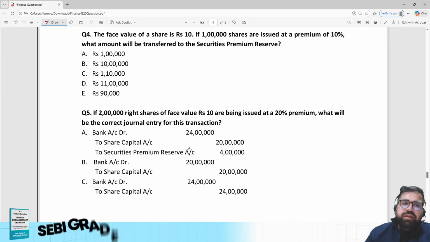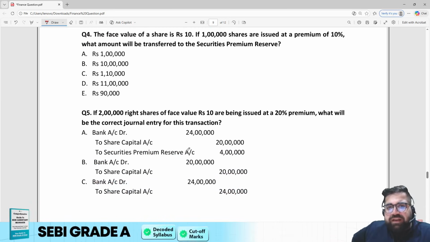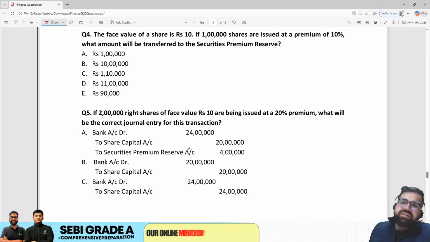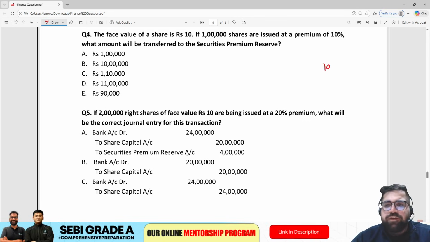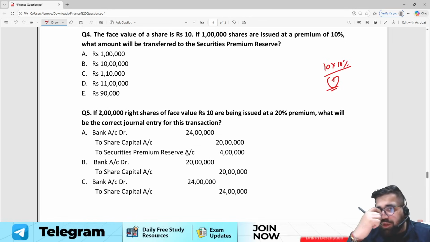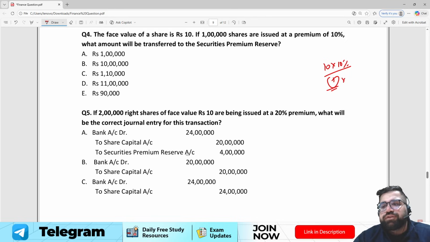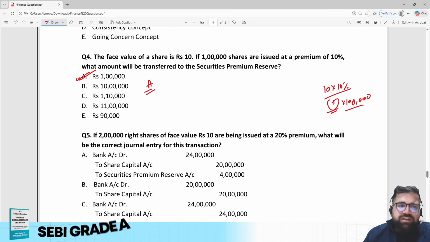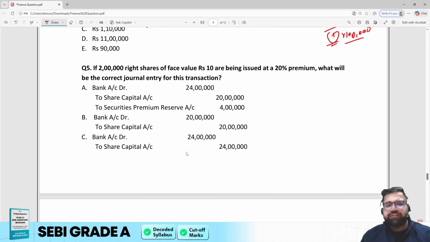Fourth one: the face value of a share is rupee 10. If 1 lakh shares are issued at a premium of 10%, what will be the amount transferred to the securities premium reserve? Calculate the premium. Face value is 10, so 10% will be rupee 1 only. You are issuing 1 lakh shares, so rupee 1 on 1 lakh shares will be 1 lakh only. So the correct answer for question number 4 will be option A. Till now all the questions of commerce and accounts are looking very easy, nothing tough.